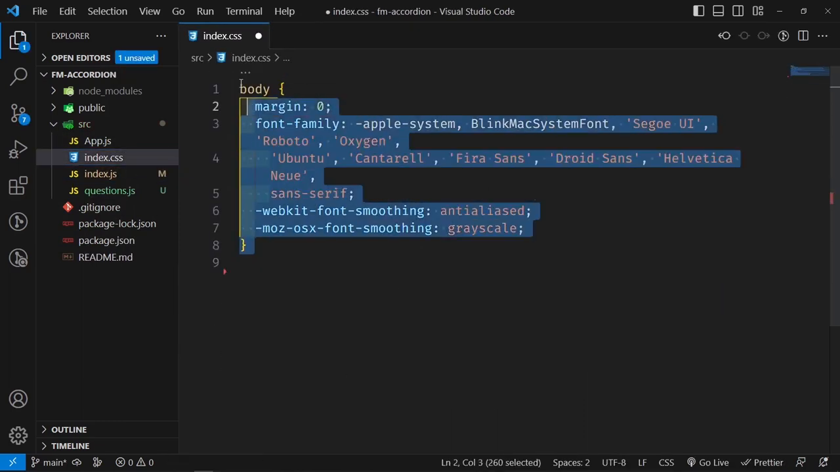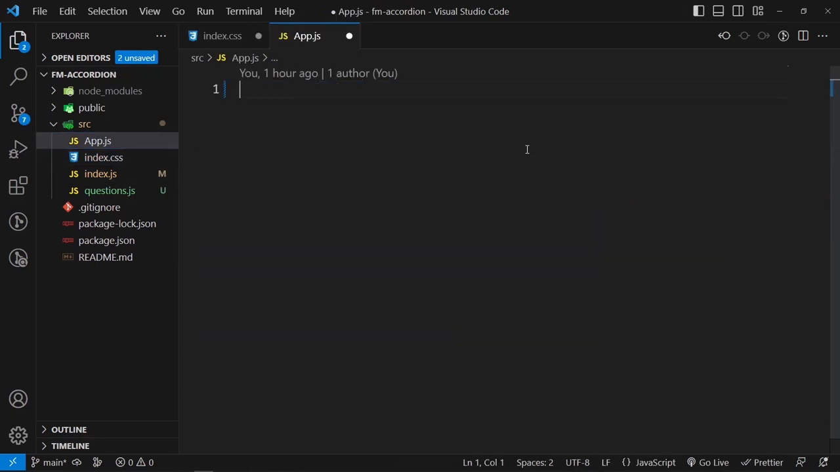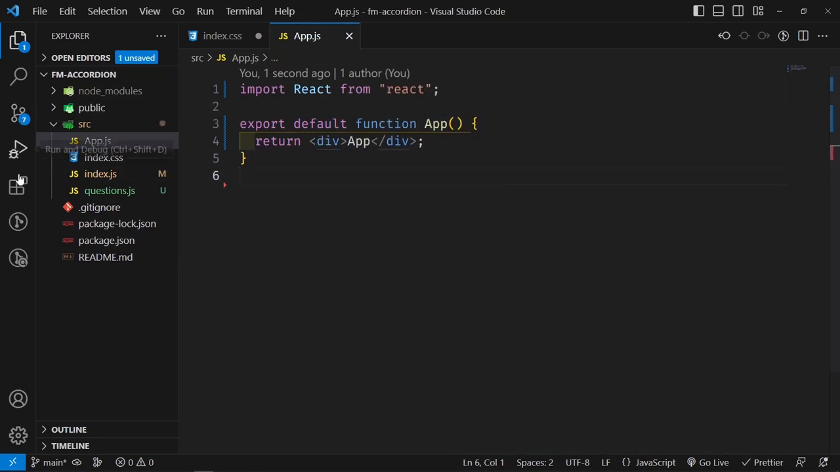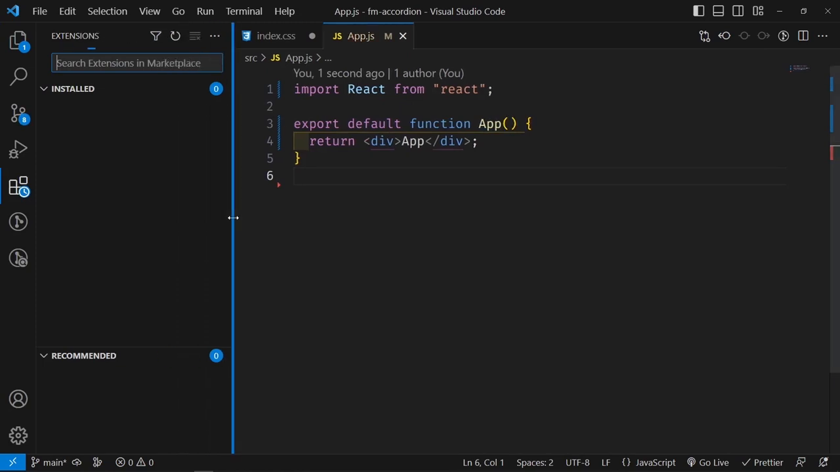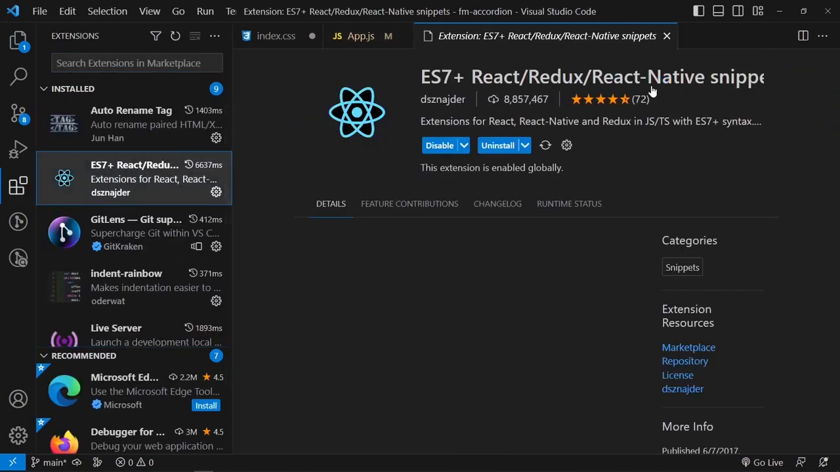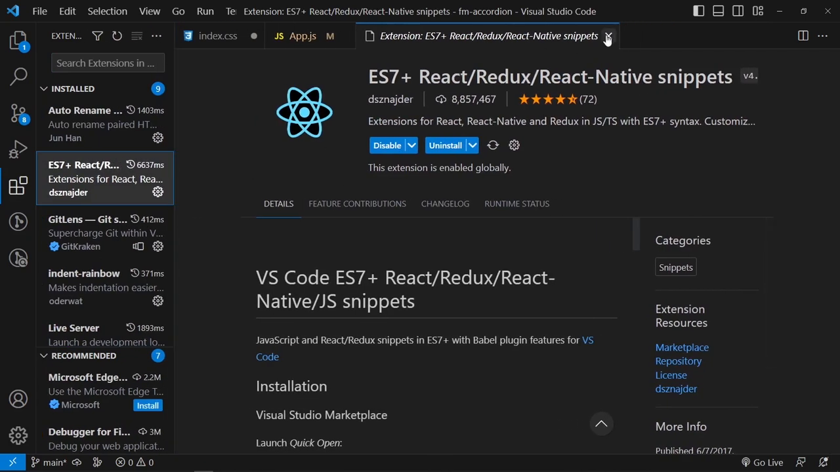We're going to be using a custom font. Inside our App.js we can just remove all of this, and say rfc, which creates a default function component for me because I'm using an extension called ES7 Plus React/Redux/React-Native snippets. You can go ahead and install this. You don't have to use it, but I do prefer it.